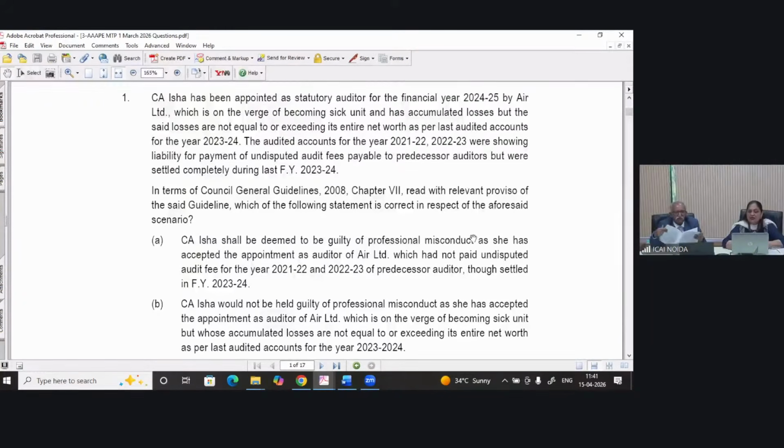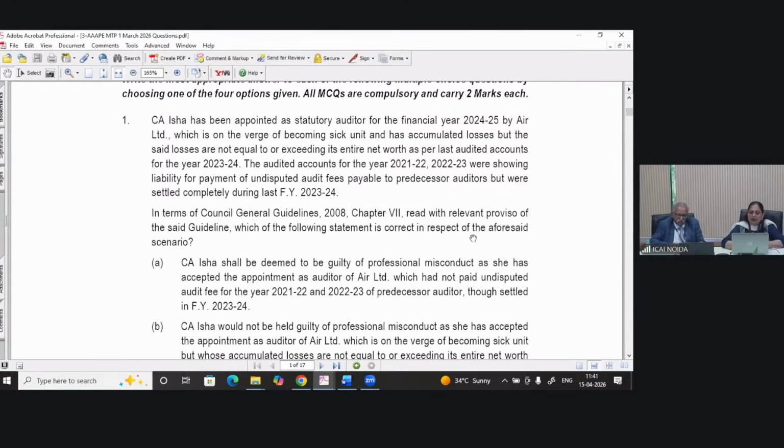CA Isha has been appointed as statutory auditor for the financial year 24-25 by Air Limited, which is on the verge of becoming a sick unit and has accumulated losses, but the said losses are not equal to or exceeding its entire net worth as per the last audited accounts for the year 23-24. Right?